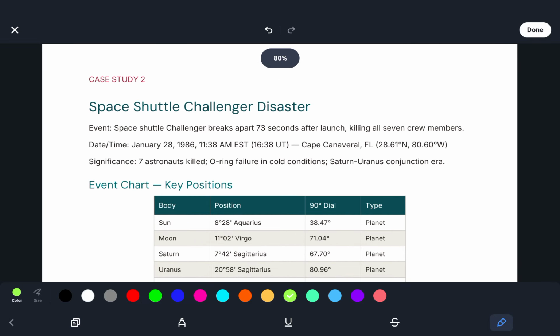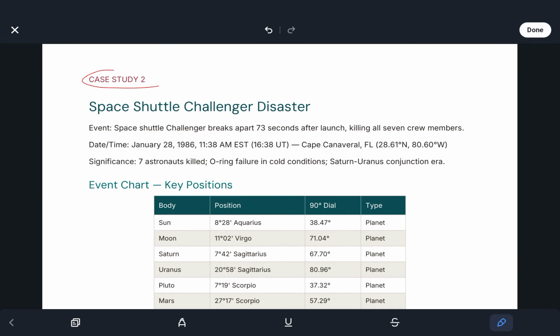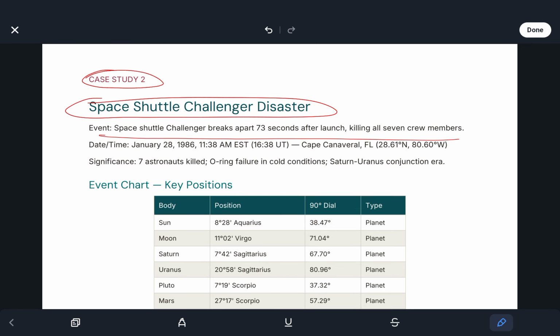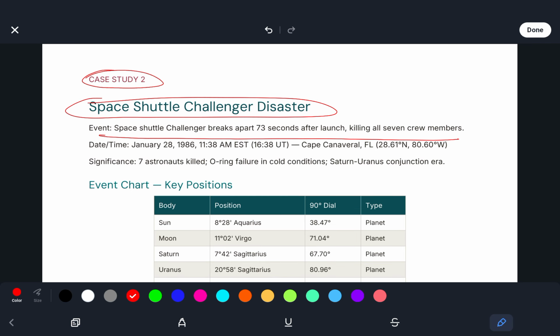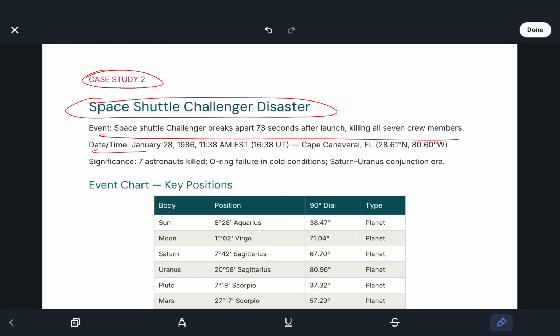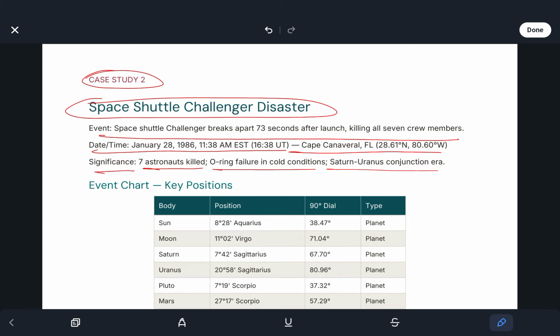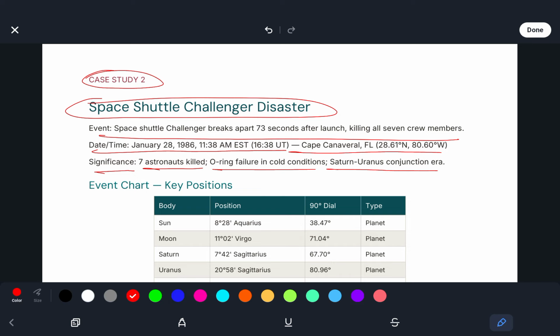Our second case study is the Space Shuttle Challenger disaster. It breaks apart 73 seconds after launch, killing all 7 crew members. This occurred January 28, 1986, 11:38 a.m. EST, 16:38 UT, Cape Canaveral, FL. The significance is 7 astronauts were killed, an O-ring failure in cold conditions in the Saturn-Uranus conjunction era.